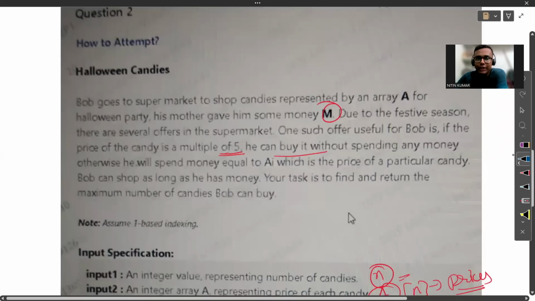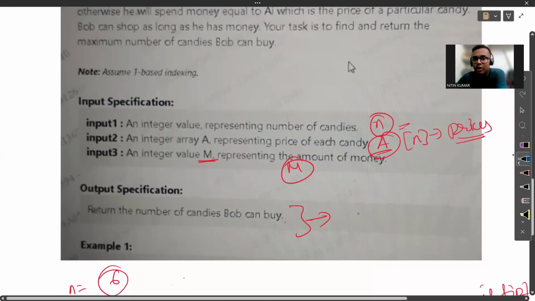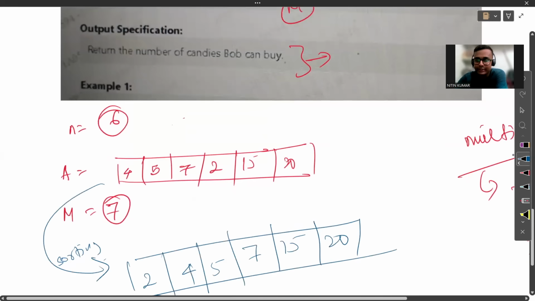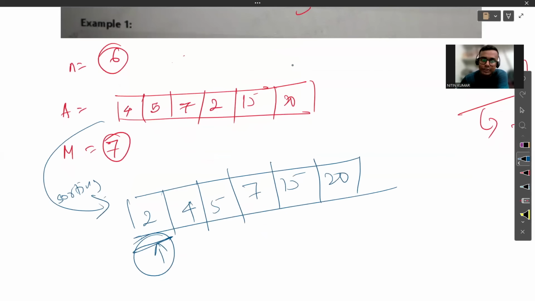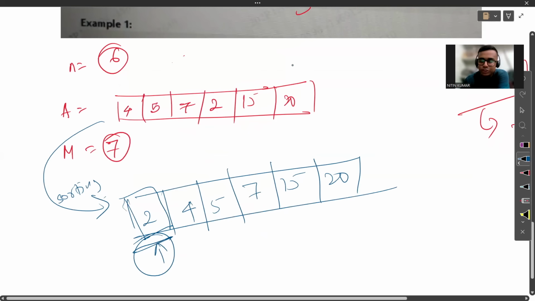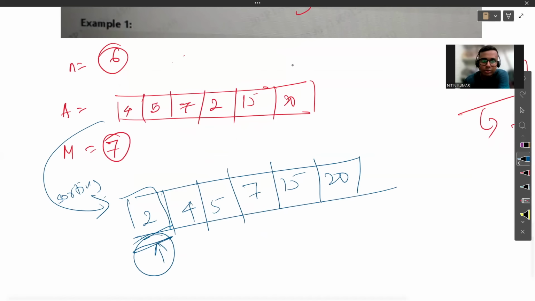So the 0th index we have to mark as the first index. Okay, understood now? So this is the first index, and so on the index will be included. So we go to check the first index. It is 2. Okay, since it is 2, what is the case now?